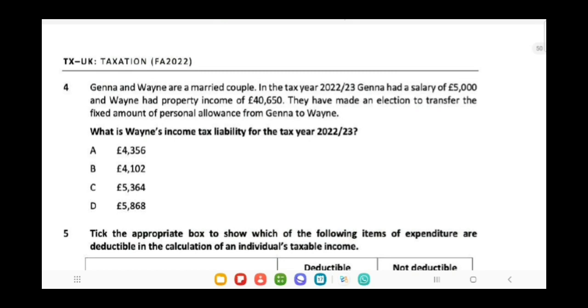Next question, what is Wayne's income tax liability for the tax year 22-23? Here Gina and Wayne are a married couple. In the tax year 22-23, Gina had a salary of 5,000 and Wayne had property income of 40,650. They have made an election to transfer the fixed amount of personal allowance from Gina to Wayne. So the question asks us to calculate Wayne's income tax liability. Here the receiver of marriage allowance is Wayne. So first we have to calculate the taxable income for Wayne.